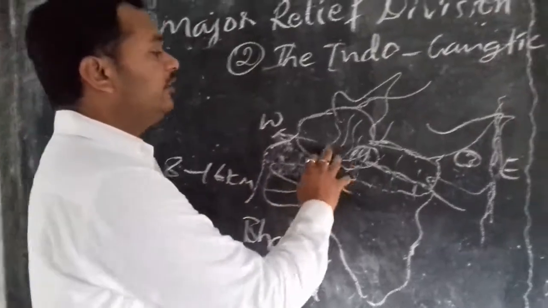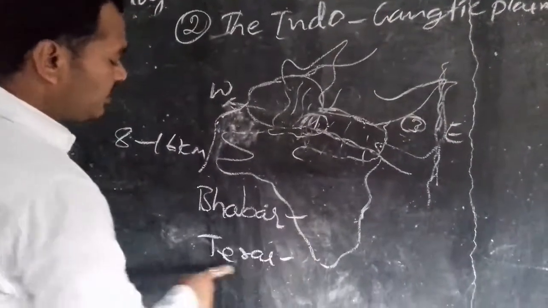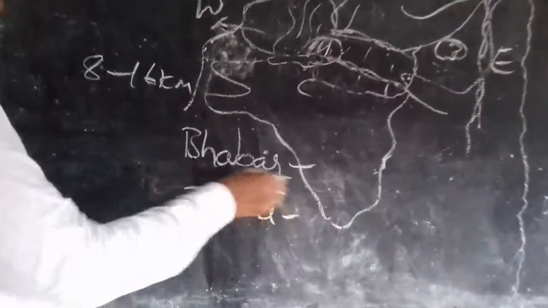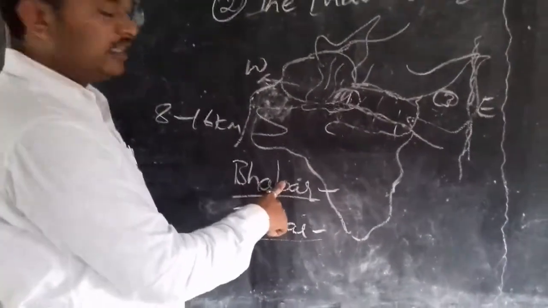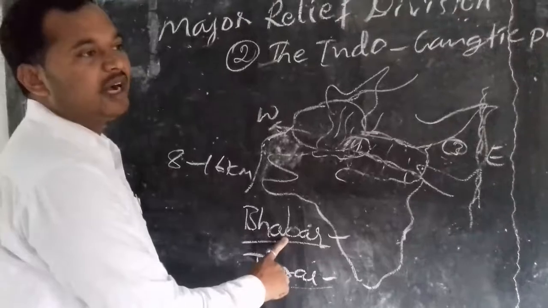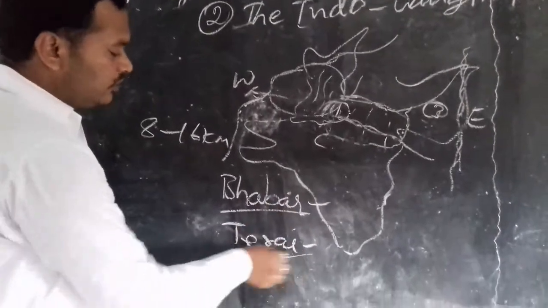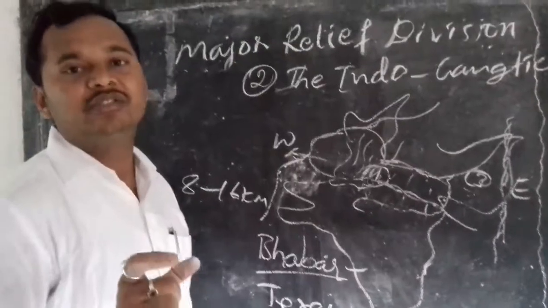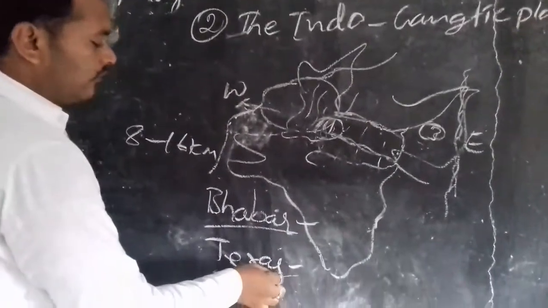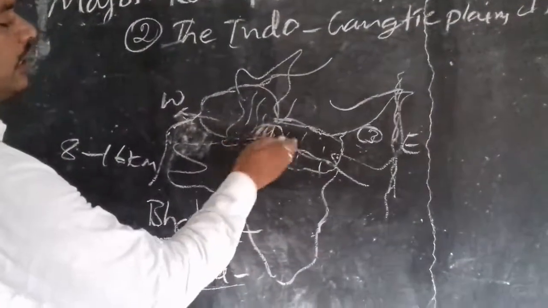And these rivers formed two types of landforms, especially known as Bhabar and Terai. The land where pebbles and sediment are deposited is called Bhabar. This is a newer one. Terai means the swampy and marshy tract. It is formed in these areas.